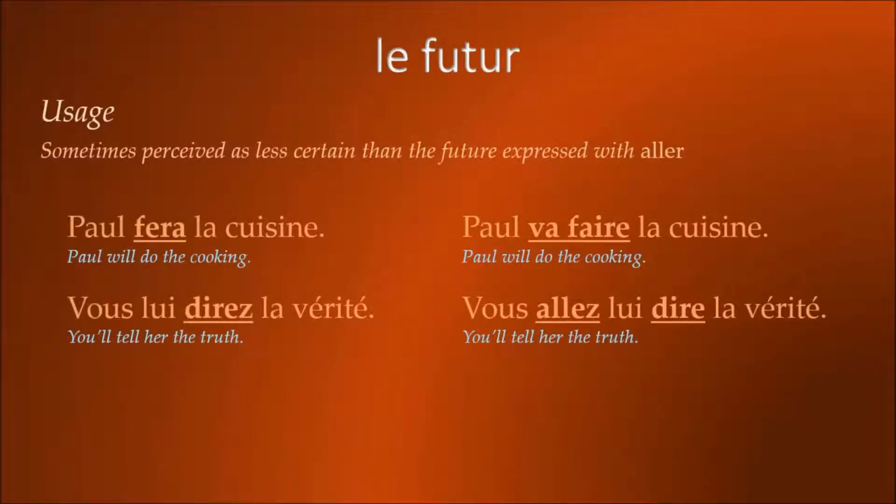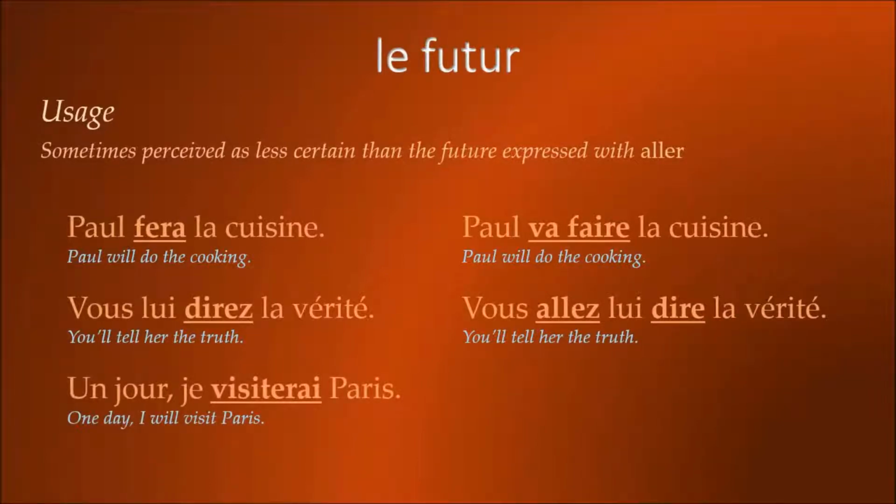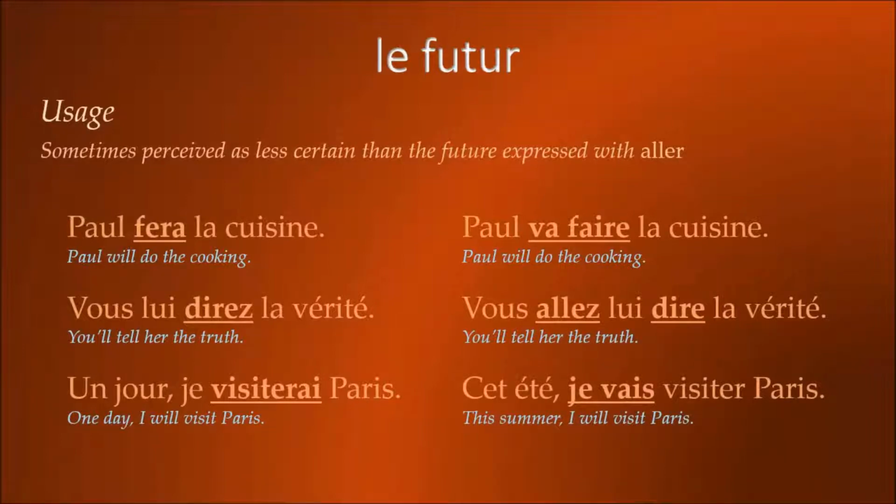However, sometimes le futur is perceived as less certain than the future expressed with aller. So, for example, un jour je visiterai Paris, one day I will visit Paris, has a different nuance than cet été je vais visiter Paris. This summer I will visit Paris. In the first, we are talking about one day, a day that might happen, a day that might not happen. And so the element of doubt is a little bit greater. Un jour je visiterai Paris, and in that case, you are more likely to use le futur.